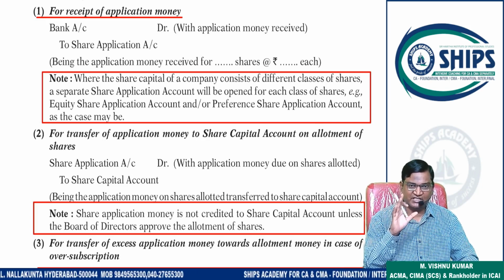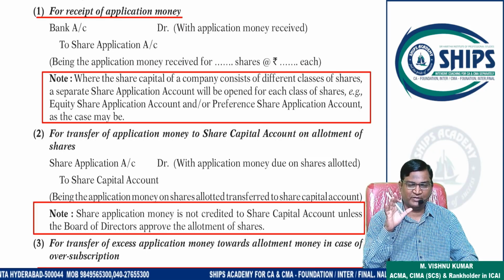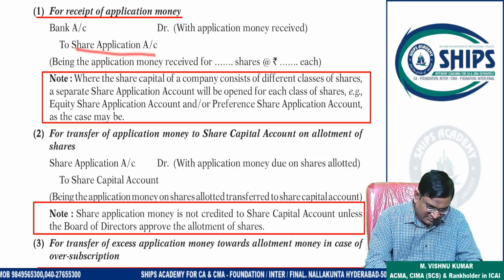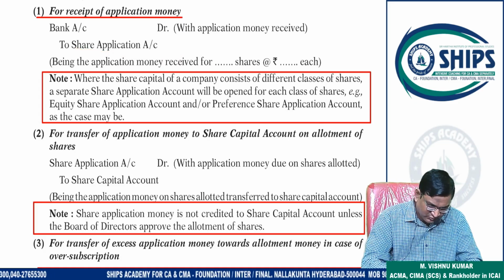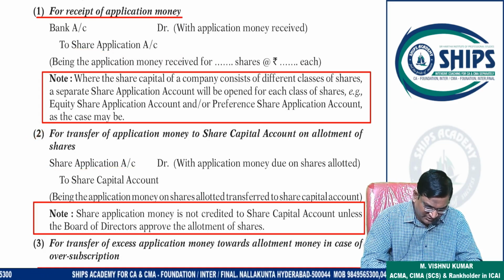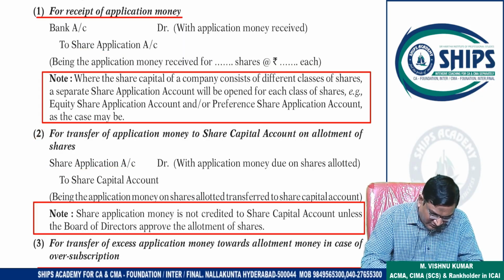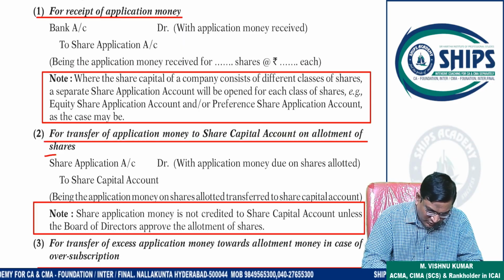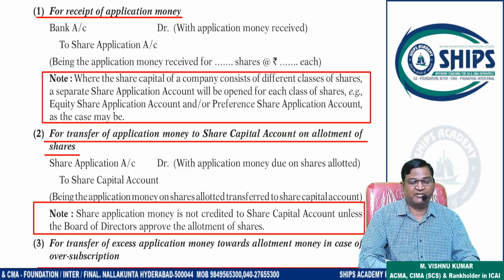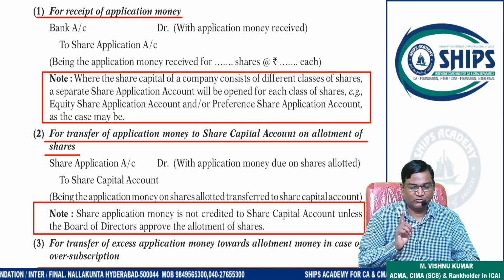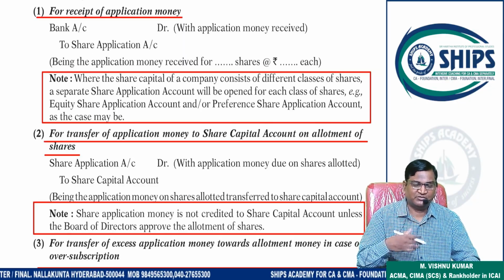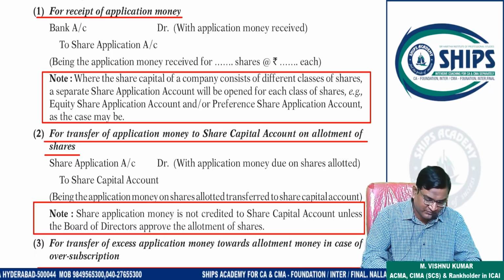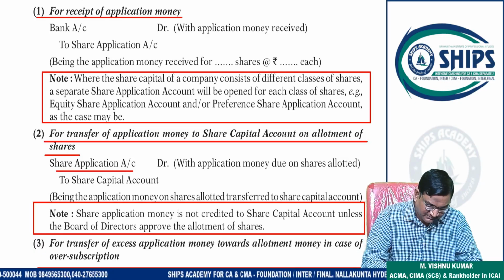So next entry is transfer entry, because you have to complete the double entry system. So here share application is credited, so this we have to cancel now. So here it will be debited. So transfer of application money. Okay, next is what? Transfer of application money to share capital. When shares are allotted, when company gives the allotment, whatever we received on application is transferred to share capital. So entry will be share application to share capital.